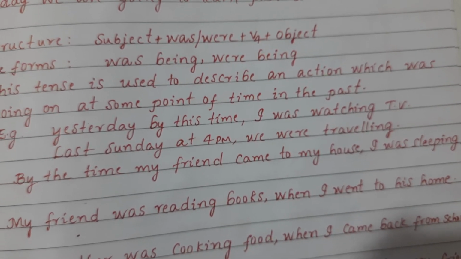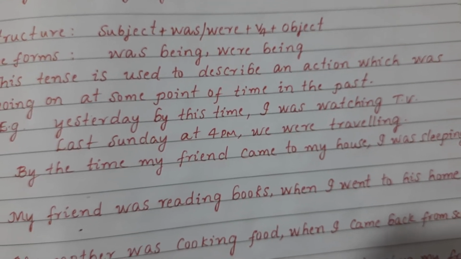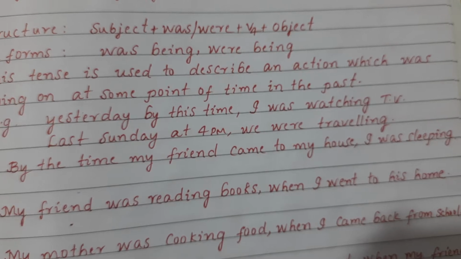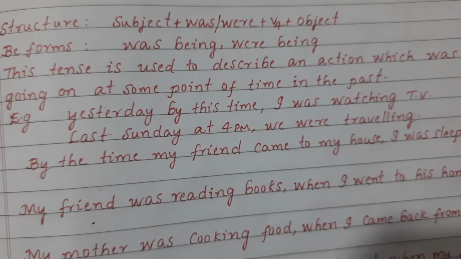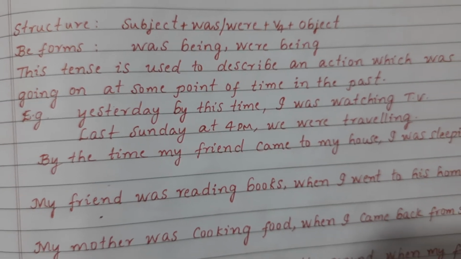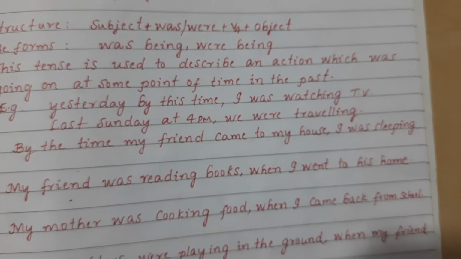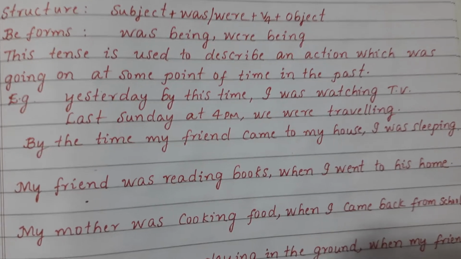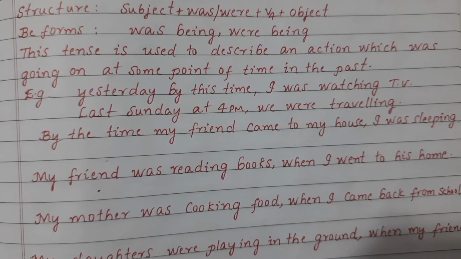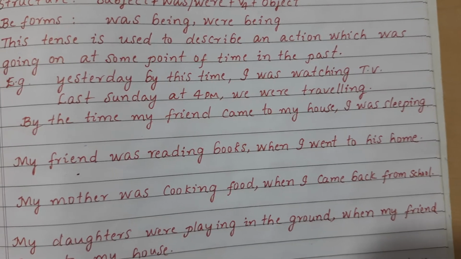What was going on yesterday? What was I doing yesterday by this time? I was watching TV. Last Sunday at 4 p.m., we were traveling. Last Sunday at 4 p.m., what were we doing? We were traveling. By the time my friend came to my house, I was sleeping. My friend came to my house that time. I was doing something. What was I doing? I was sleeping.